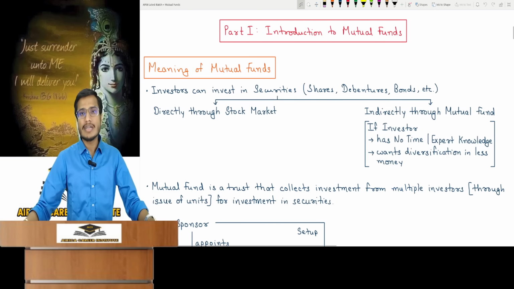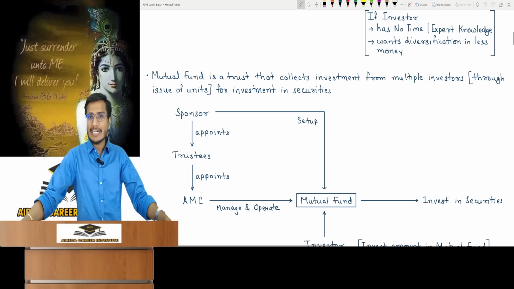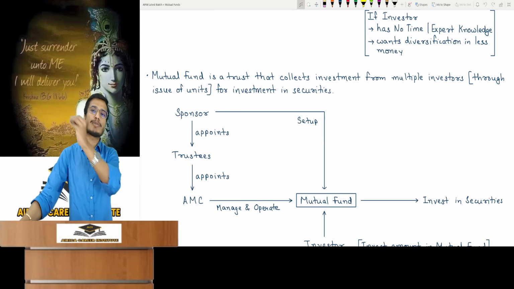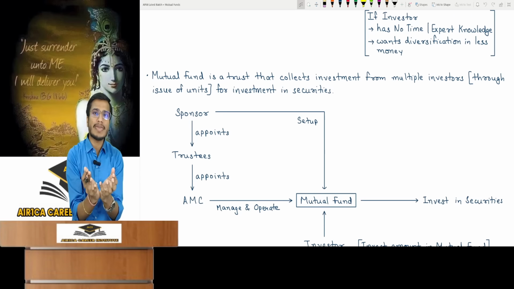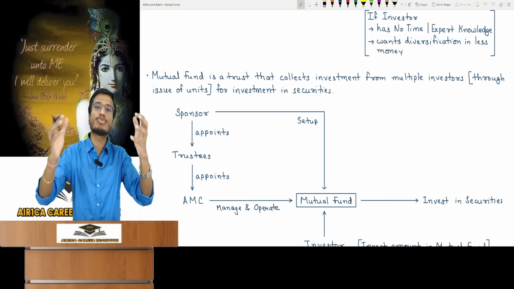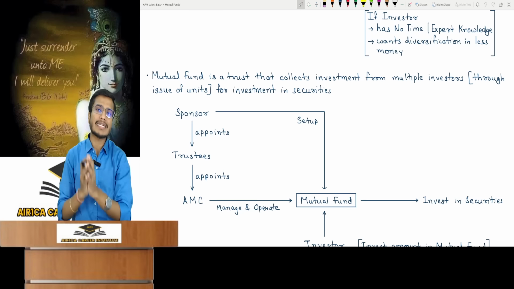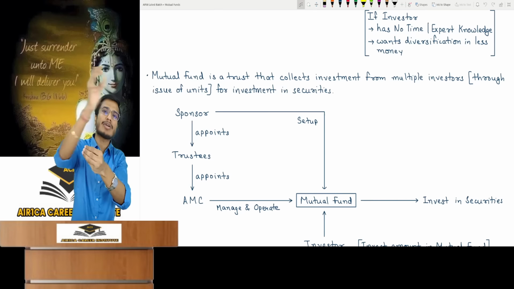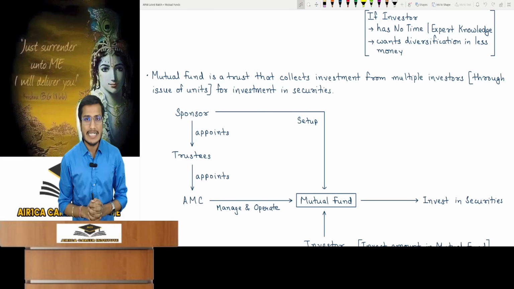This is mutual fund. Why is it used? What is the purpose of a mutual fund? A mutual fund is like a trust. It collects money from multiple investors and then invests that pooled money carefully in different securities. A mutual fund is always formed as a trust, and this is because its very name, mutual fund, means it is a common fund for the people. People have come together and they have collectively put money into a fund. A group of people have collectively put money into a fund that will invest in the market and give them returns. That's why it's always like a trust. It is set up like a trust.